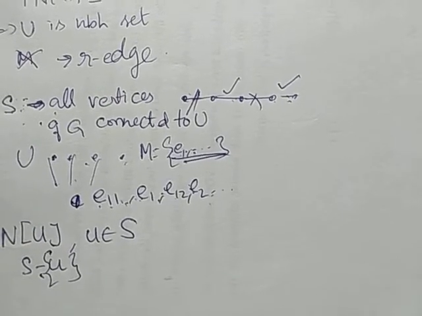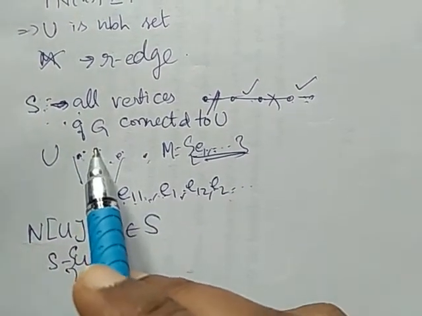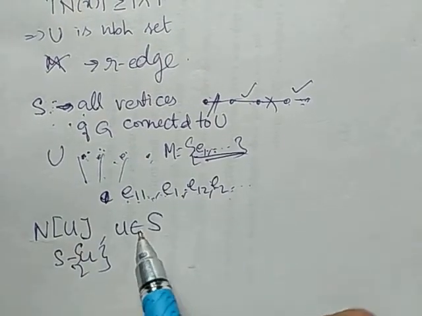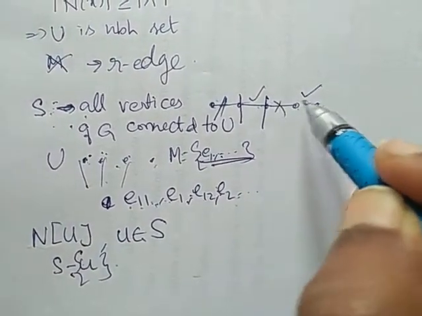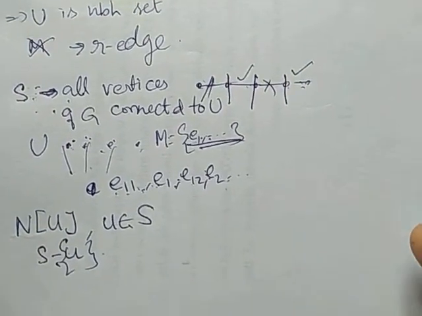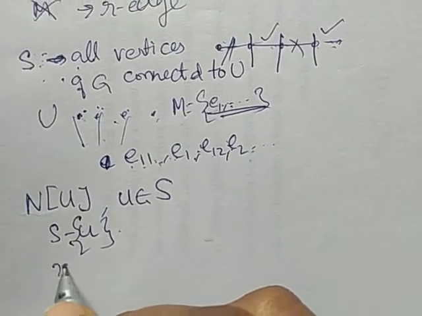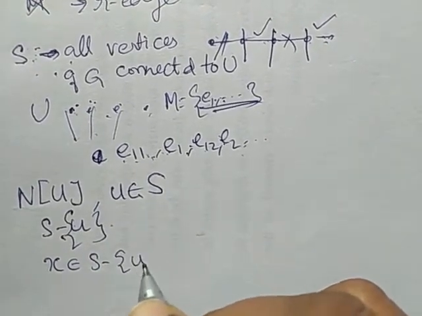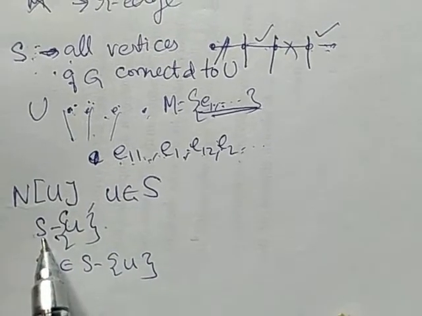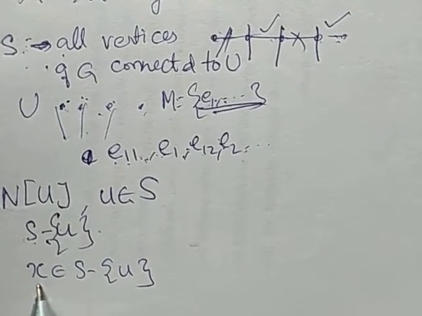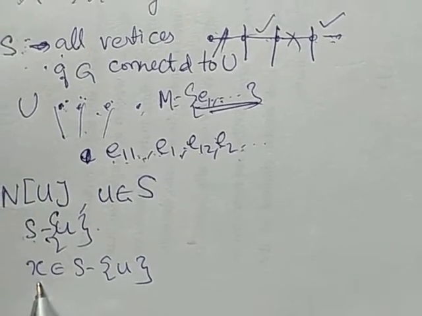So now we observe that every vertex in the closed neighborhood N of U belongs to S. Every vertex in S minus U is incident with an edge in M. Whatever vertex is here is incident with M. Suppose X belongs to S minus U. I am saying every vertex here is incident with an edge in M. Suppose there exists a vertex X which is not incident with any edge of M.